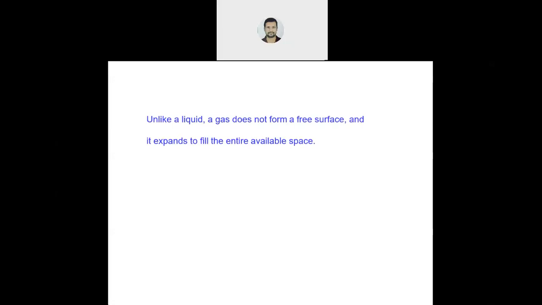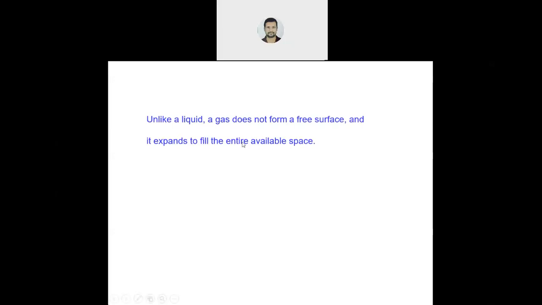The remaining 800 ml space will be vacant, empty. If you take a transparent glass and fill water halfway, you see only half of the space is filled with water, and the other half is empty.